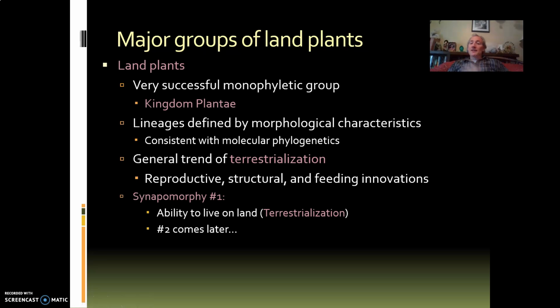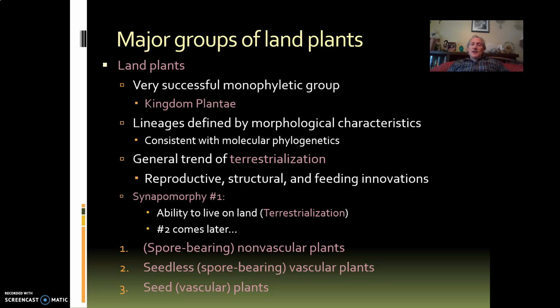Actually, before we get there, sorry, let's give the first synapomorphy. So the first of two synapomorphies we'll do for the land plants is that they live on land. This is what the textbook says. They're terrestrial, they're land plants. I will tell you, I hate this synapomorphy because you and I live on land, and if it's a good synapomorphy, it evolves once in the history of life, and we're not plants. Okay. Frankly, if you were a plant, this exam would be way easier, but you don't think of the world in the way that plants do. Okay. So we'll do this for now, but recognize it's a shoddy, not very good synapomorphy. But land plants, yep, they live on land. We'll get the second one, which is a better one, a real one, when we get to reproduction.